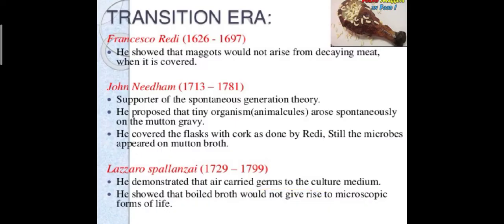See, this is about the transition era. A scientist like Francisco Redi showed that maggots would not arise from decaying meat.